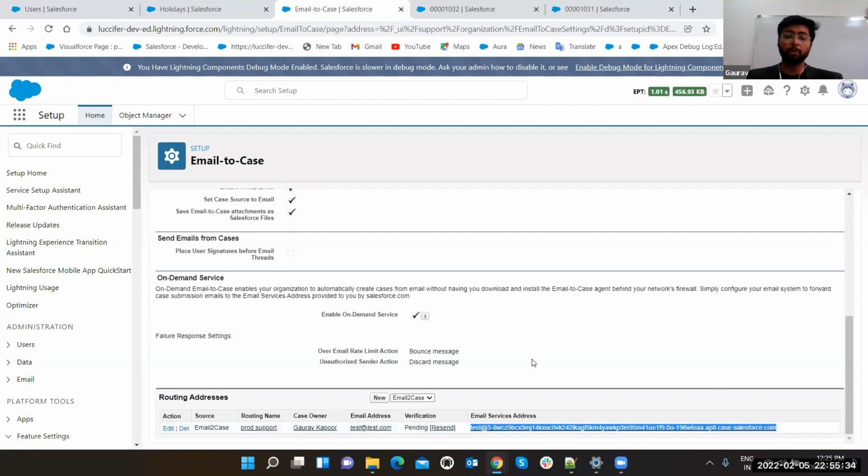Right. So suppose you are having a business and your requirement is like, I'm having a website created on some other platform which is not even connected to Salesforce. So what I want is to give a link on that website that says please raise a case, or if you have any queries, please click here. I want that whenever the user clicks on it, a box should open, a mail box, and through that a case should get generated.